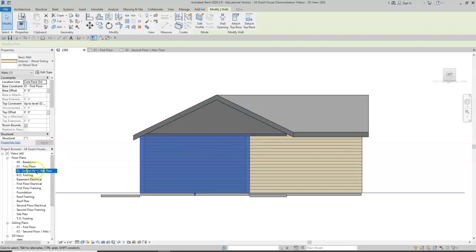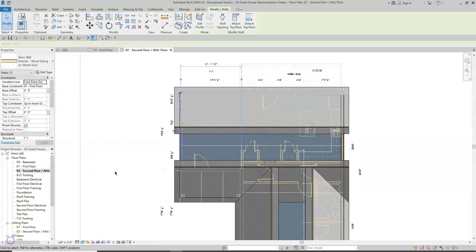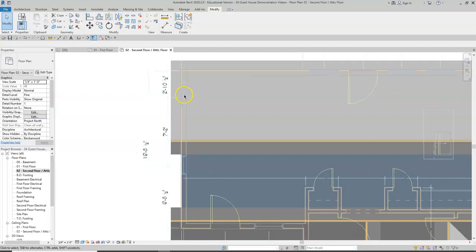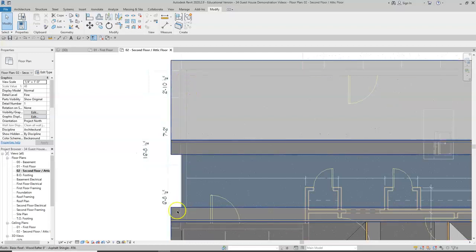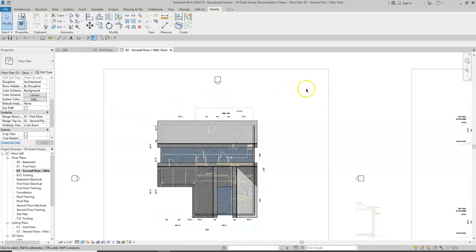We're going to go to the second floor plan view, and on the left hand side above our first floor wall, which is on underlay, so we'll show you underlay real quick. The underlay is the view that is below the current view that you are in. So for example, we have the second floor view shown, and I'm going to hide the second floor view.